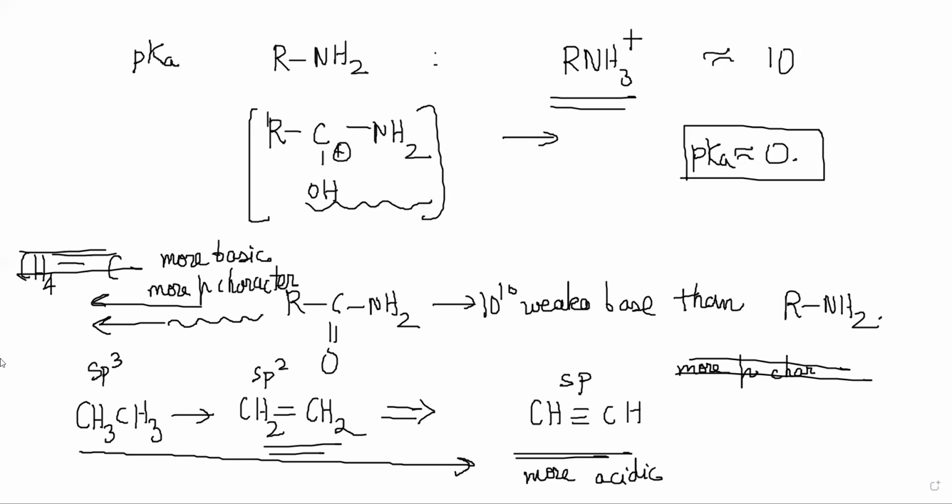If you add OH minus from NaOH, then H plus will be lost and you will get CH2NO2 with a double bond to carbon. The H plus and OH minus became H2O.